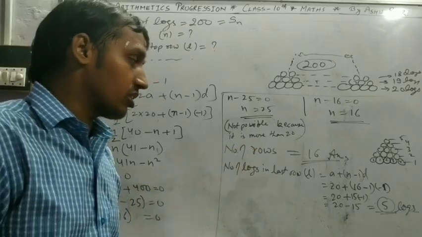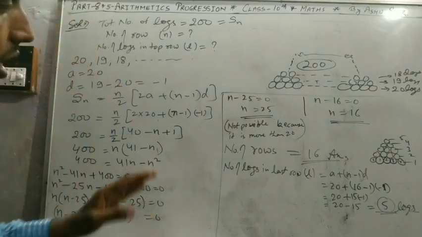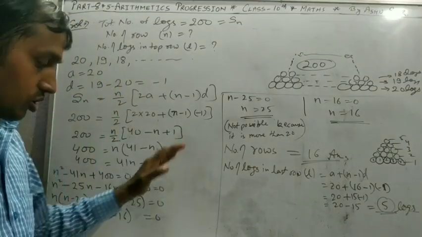The number of rows is 16 and the last row has 5 logs. Pause the video, note it down.